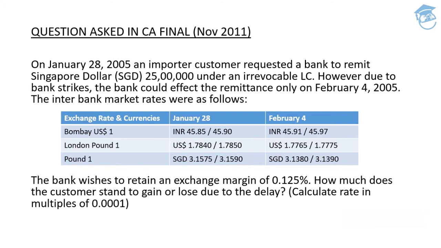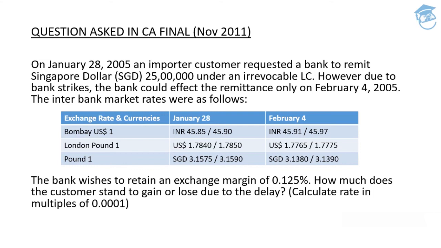The bank will tell you, since the base currency is pound, you need to buy the pound. You cannot say you need to sell the dollars. You'll have to buy the pound, because the base currency now in this case is pound. So the bank will sell you the pound only at a higher price. Remember, guys, the bank needs to make the profit. So 1 pound will be collected at a rate of 1.7850 and not 1.7840. So the next rate that you need to remember is 1.7850. The first rate was 45.90. The second rate is 1.7850.